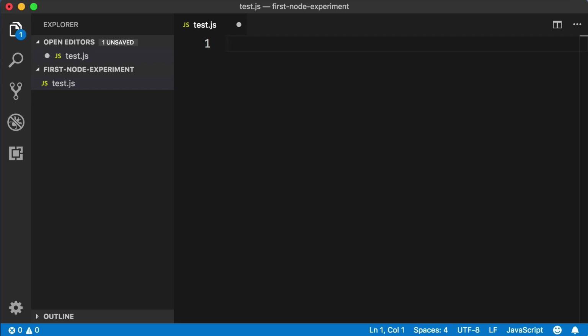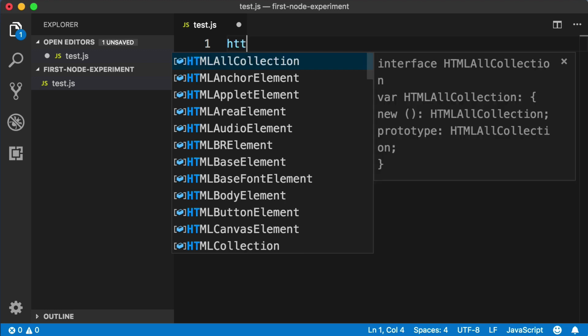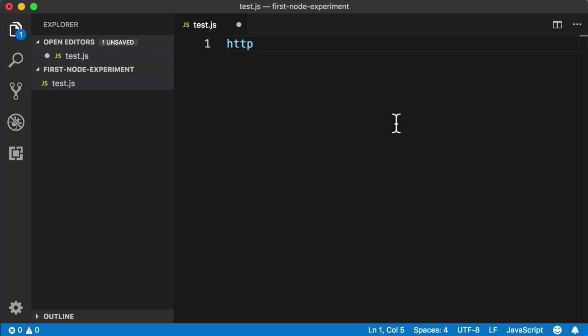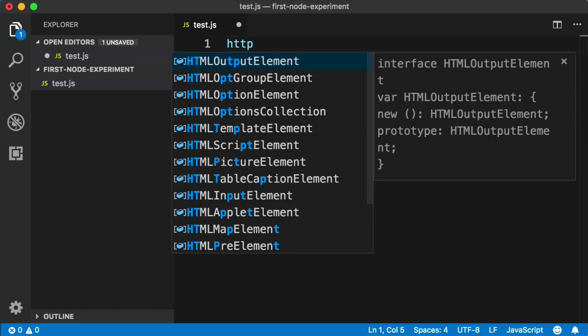So type this out with me, http. And then we want to look inside that and call a method named createServer, parentheses to call the method. And just a quick note, if you're using VS Code as your text editor, like I am, you might notice that when you type http, it gives you all of these suggestions.